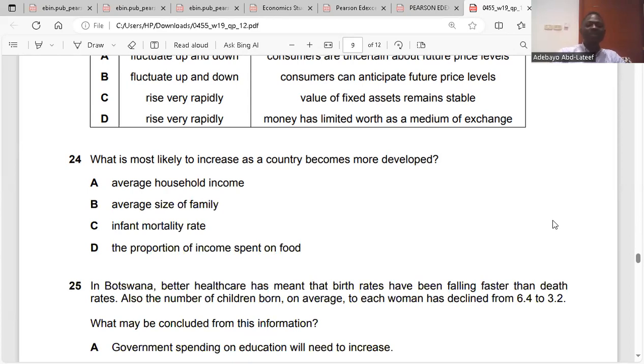Question 24. What is most likely to increase as a country becomes more developed? If a country becomes more developed, the average household income would increase, because a lot of people within the family will start working, even the women, because in a developed economy they will be able to work in the tertiary sector. The tertiary sector does not need physical effort, it needs mental effort. So women will be able to do that. That's 24, A.